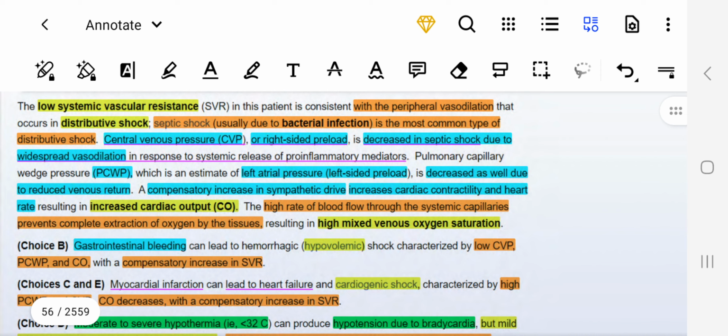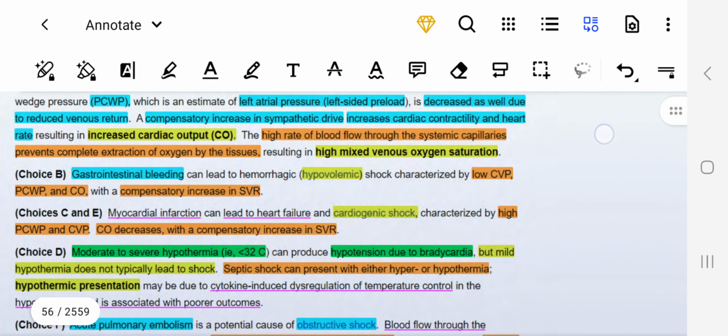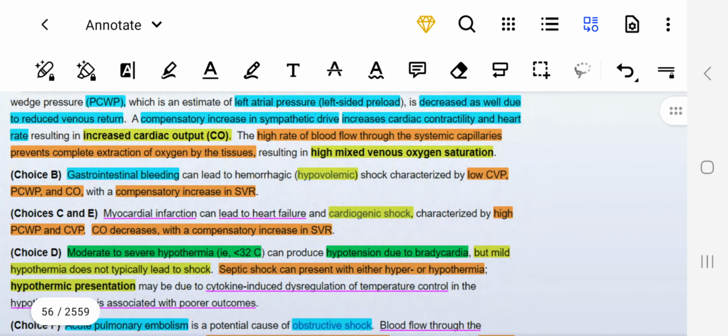GI bleeding can lead to hemorrhagic, that is hypovolemic shock, characterized by low central venous pressure, pulmonary capillary wedge pressure, and cardiac output. So compensatory increase in SVR. MI can lead to heart failure. I talked about this. That would lead to cardiogenic shock, with high pulmonary capillary wedge pressure and central venous pressure. Cardiac output decreases, compensatory increase in SVR.